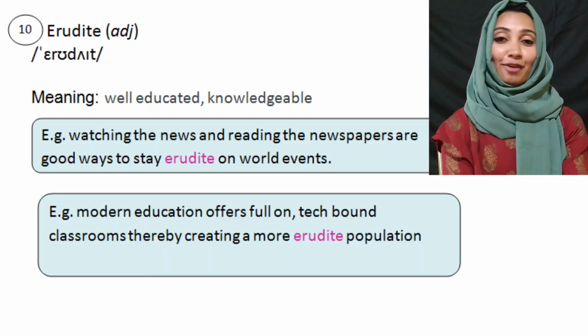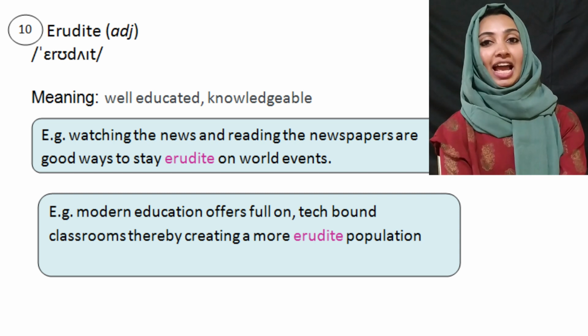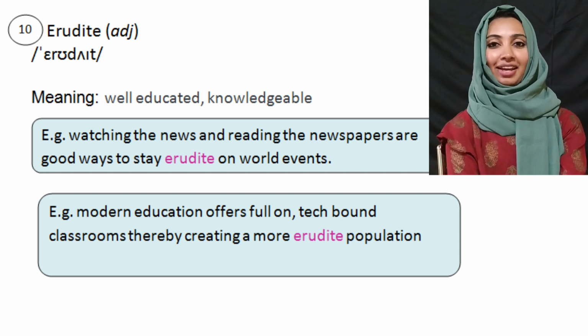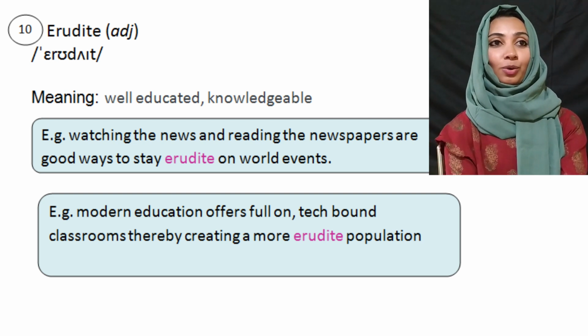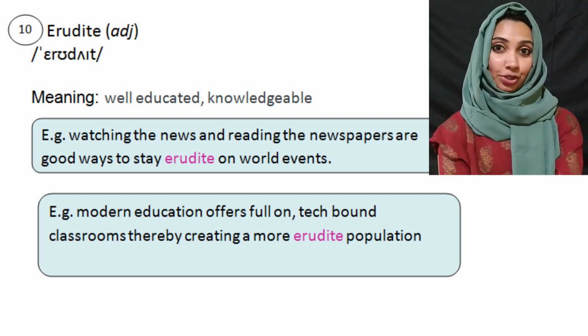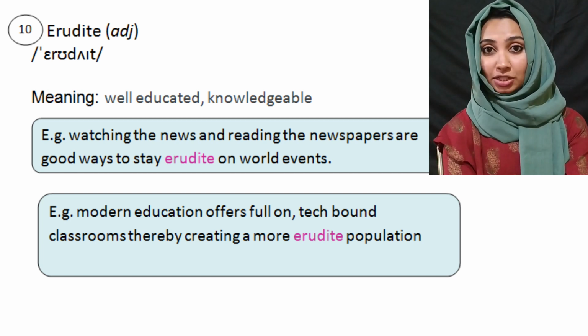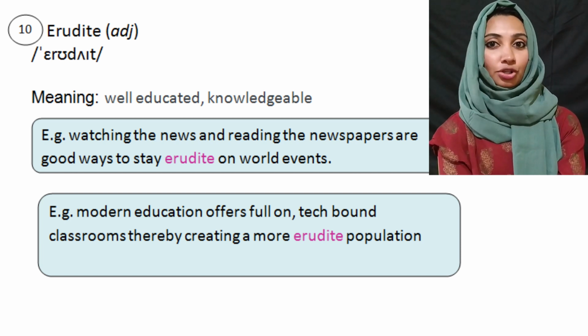Now this is one of my favorites. I love this word. Erudite. Erudite. What's the meaning? Its meaning is knowledgeable or well-educated. Okay? So erudite meaning well-educated or knowledgeable.